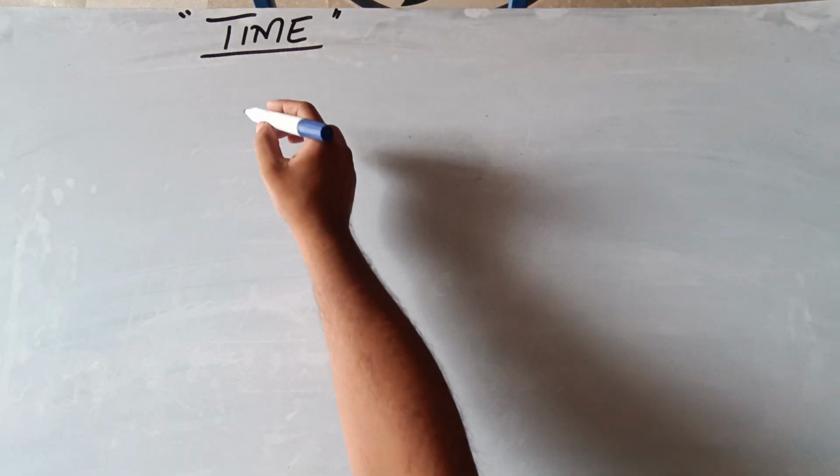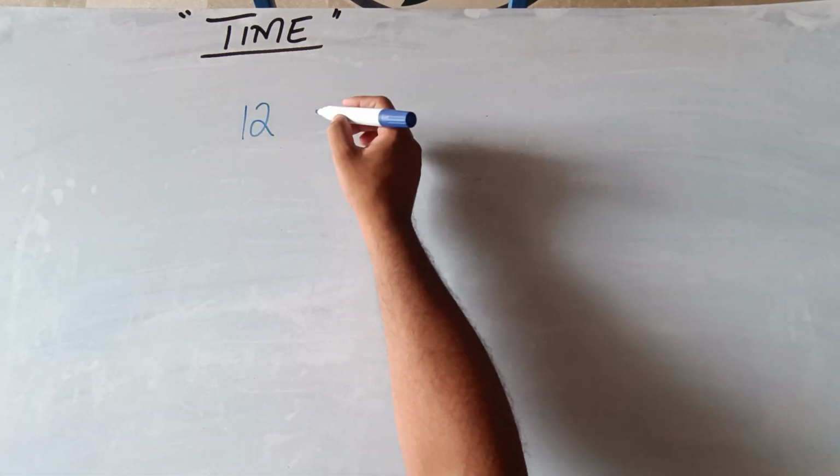So in this video what we will discuss is time: how to calculate time, how to watch time, how time is represented, and in how many ways time can be represented. We will discuss all these things in this video. Time can be calculated in two ways. Means there are two ways to watch time.